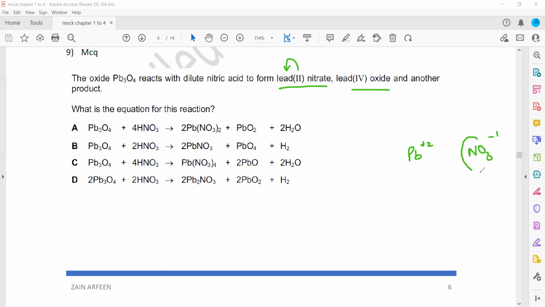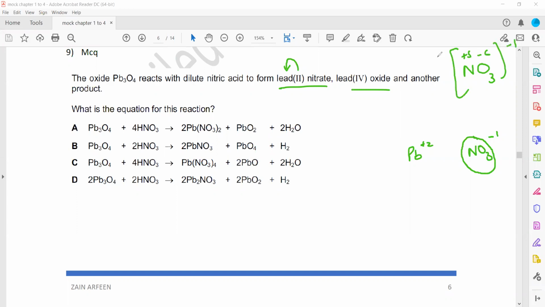Why does nitrate have -1? Nitrate is a molecular ion. You have to learn or memorize the valency of these molecular ions. You can also work it out: nitrogen belongs to group 5, so +5, and oxygen belongs to group 6, so -2. So +5 -6 becomes -1.